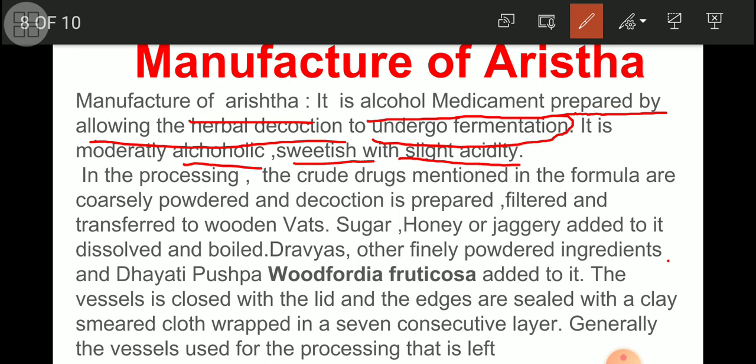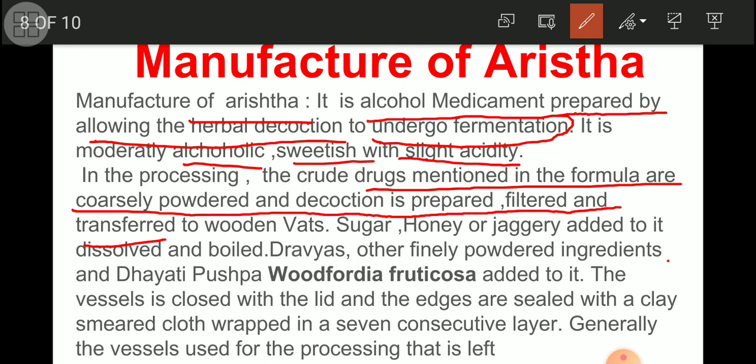In the process, the crude drugs mentioned in the formula are coarsely powdered and a decoction is prepared, filtered and transferred to the wooden vats. Sugar, honey, jaggery are added to it, dissolved and boiled. After dissolution, we have to boil things. Non-boiling, we have seen asava. Boiled, we have seen arista.